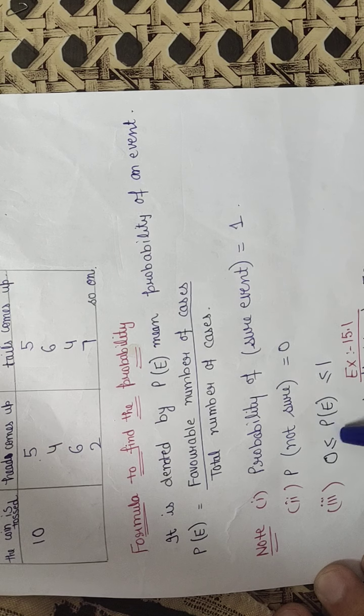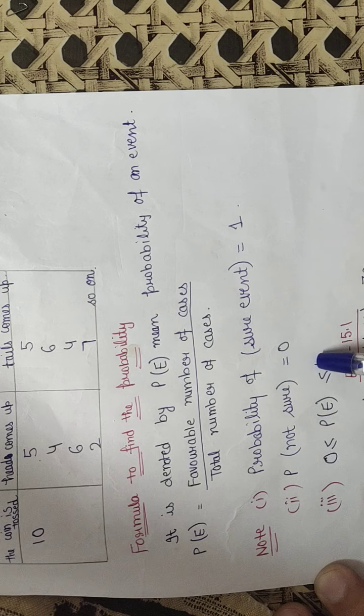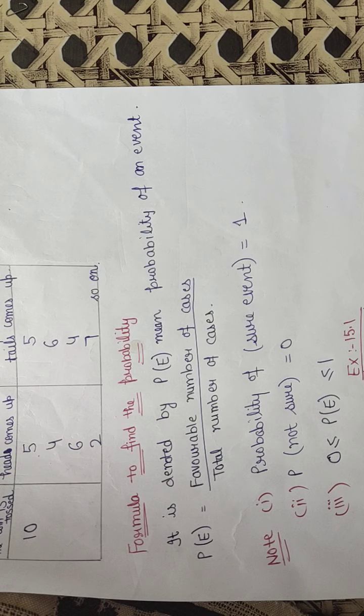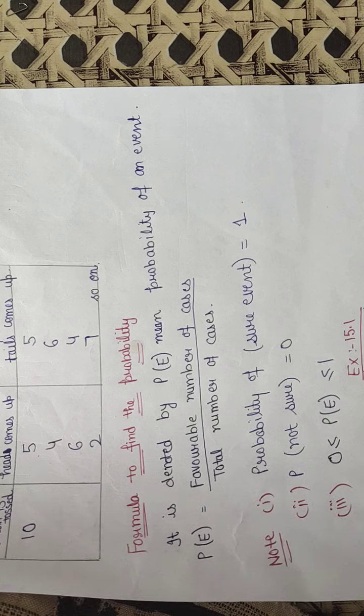Similarly, probability of any event always lies between 0 and 1. 0 is the lower limit and 1 is the upper limit. That means your answer should always lie between 0 and 1. If your answer is greater than 1, then in this case your answer will be wrong, because probability of any event is always less than or equal to 1.